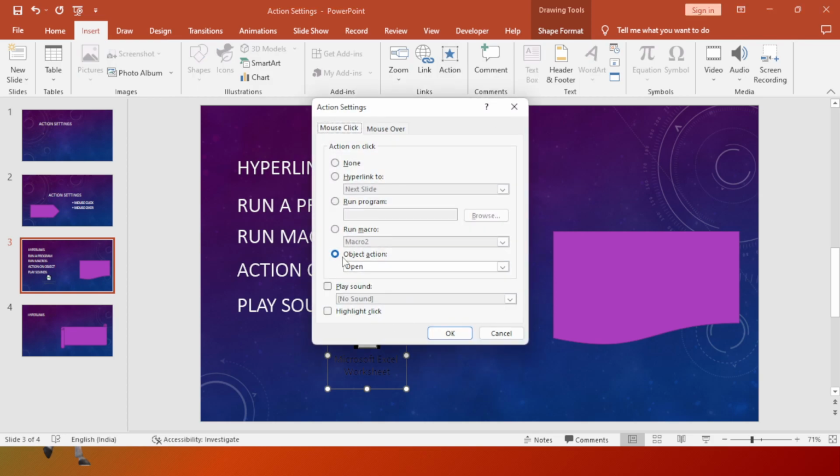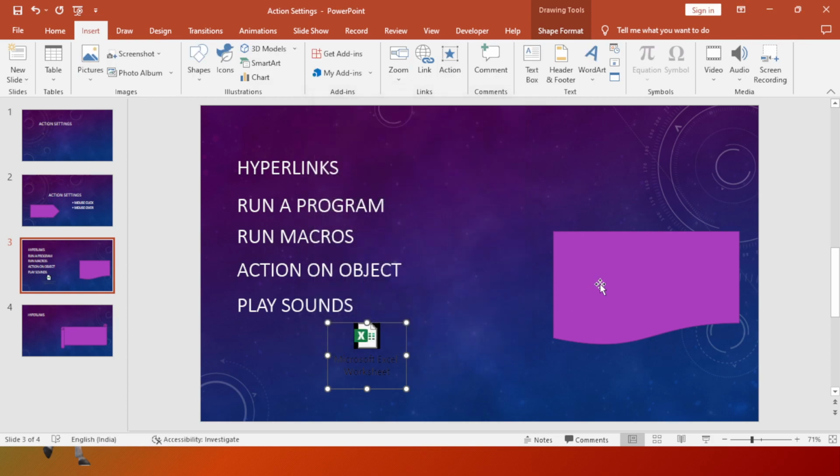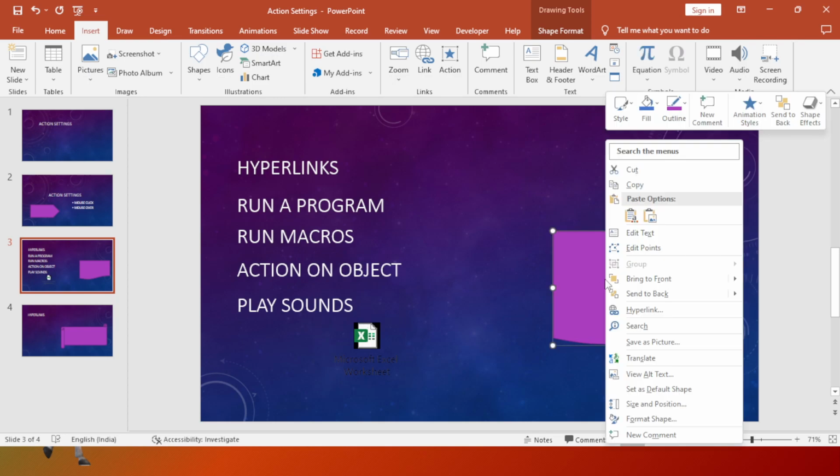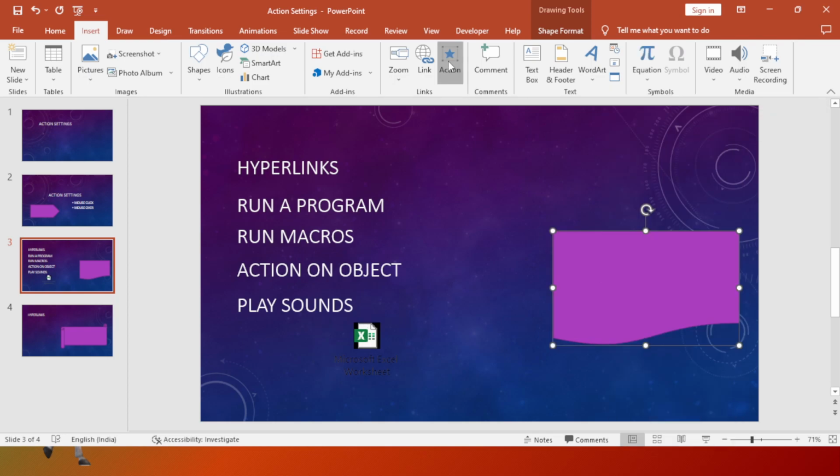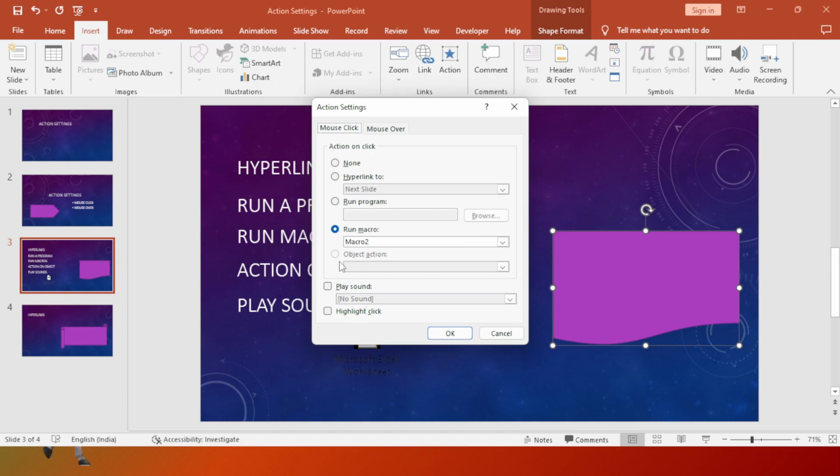This action on object will not be available on a normal shape or picture you are going to apply it to, right? At that time there will be no option, because it is not an object and cannot perform that, and hence no action will be performed.